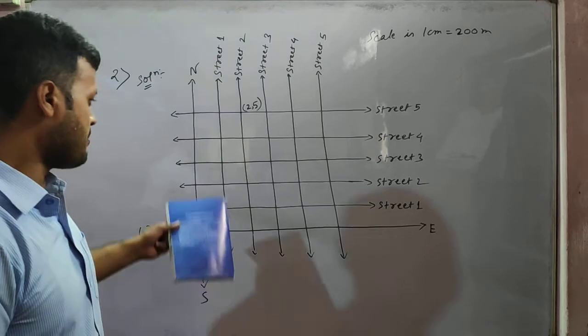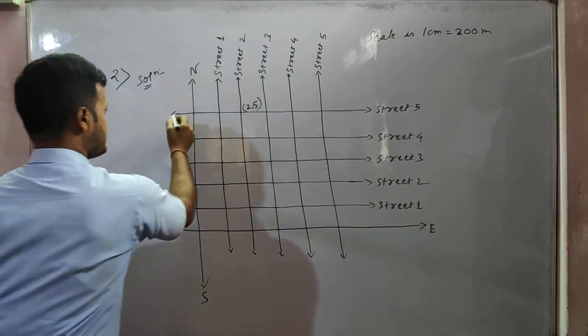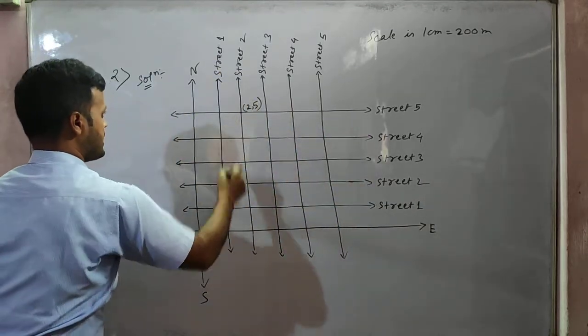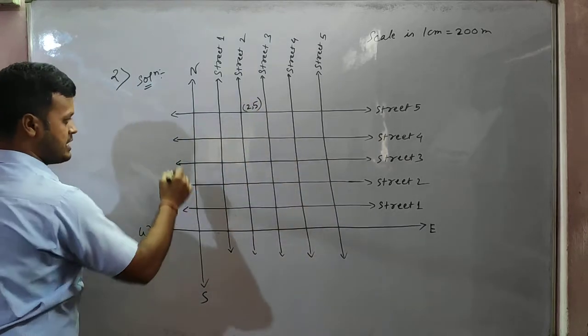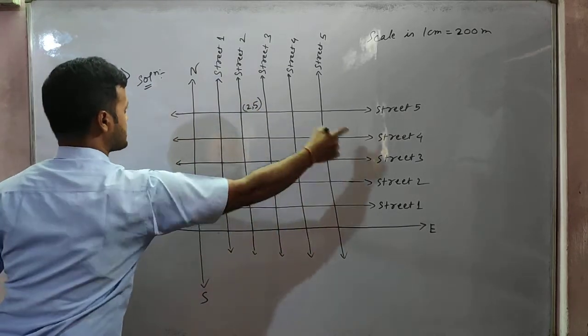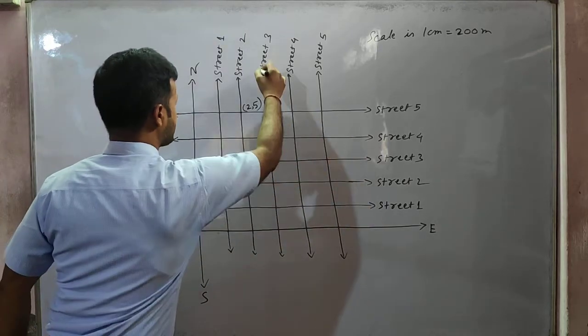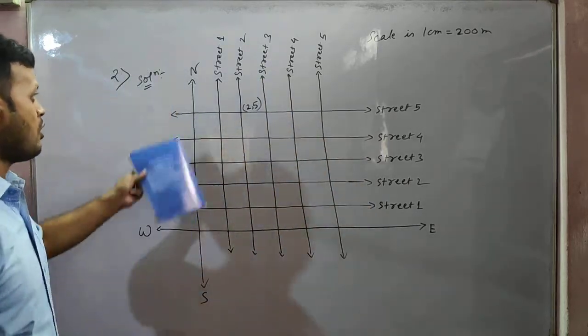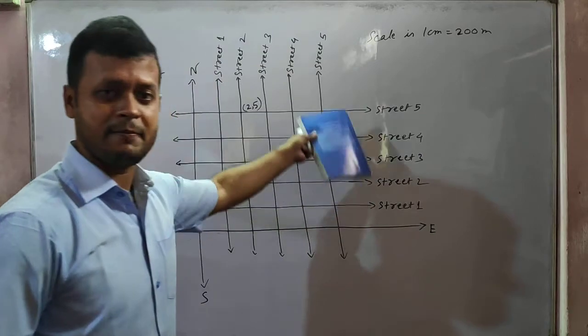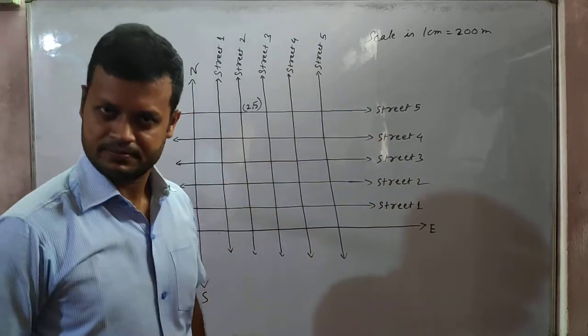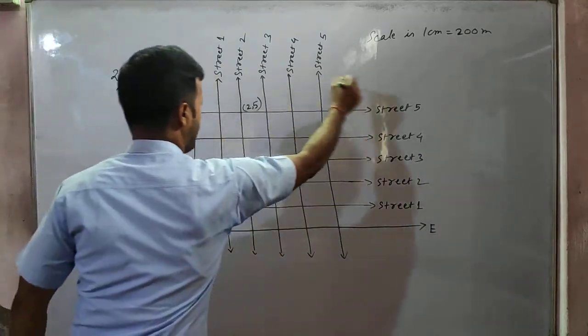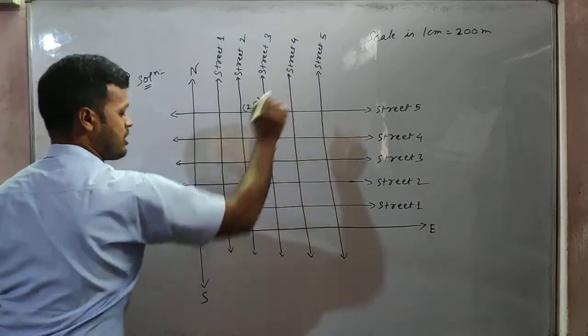Okay, that means there are many crossings. You see, this street and this street are crossing here. This street and this street are crossing here. This is street number 4, and street number 4 and street number 1 are also crossing. Street number 3 and street number 3 are also crossing. All the 5 streets are crossing with these 5 streets, isn't it? These 5 streets and these 5 streets are crossing at many points, isn't it?